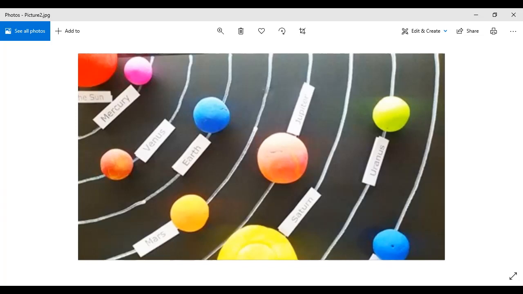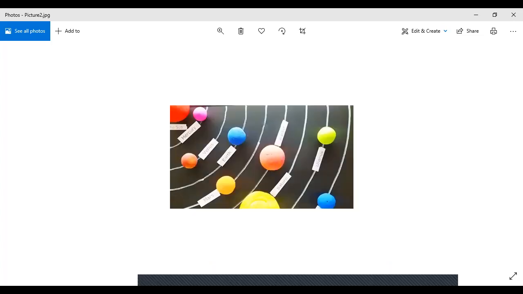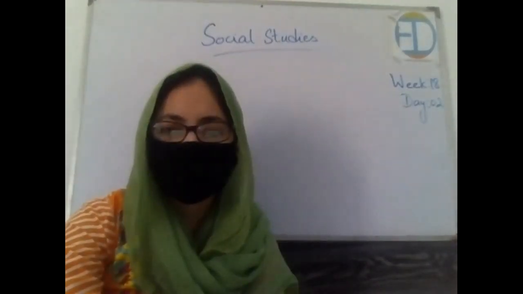But still, why do we call it a model? Because when we just look at this model, the thing which comes to our mind is that this is the solar system. This means that whoever has made this model has made it beautifully. He has beautifully represented the solar system with the help of these small things on this board, right? Let's look at the next model.